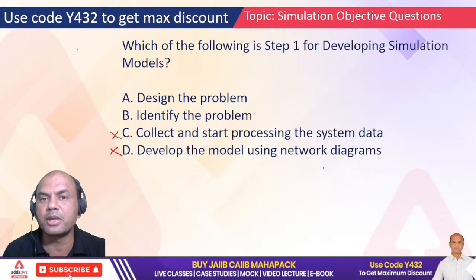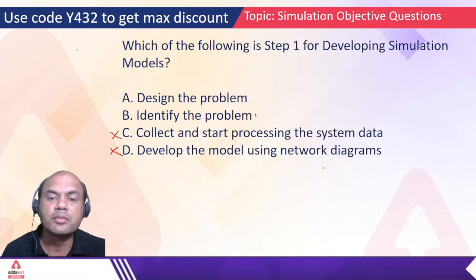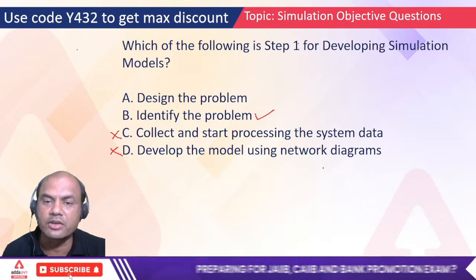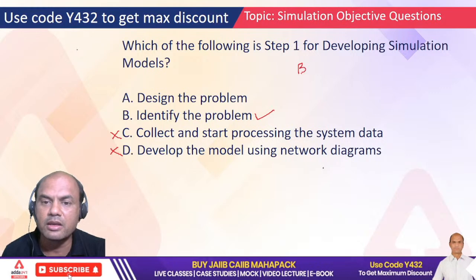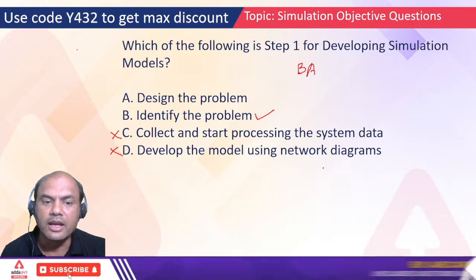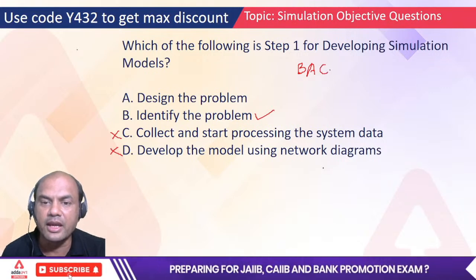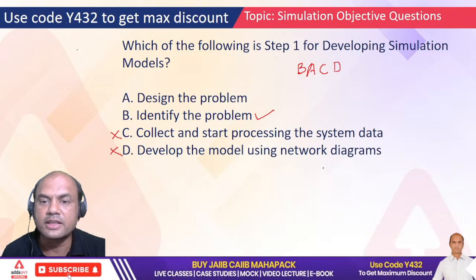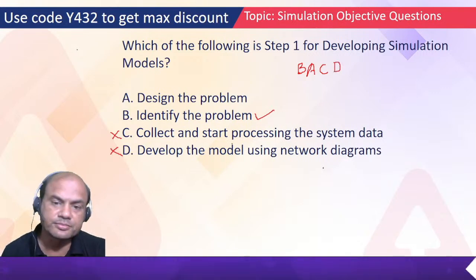Yes, it is B, right? So first you have to identify the problem. The sequence over there is B, A, and then collect and start processing the system data, C, and D is develop the model using network diagram. So the steps are B, A, C, D.